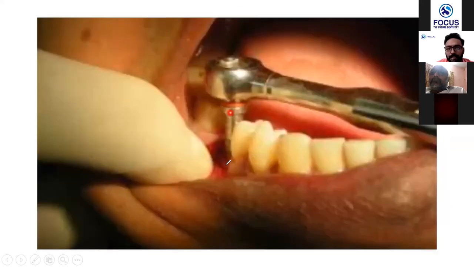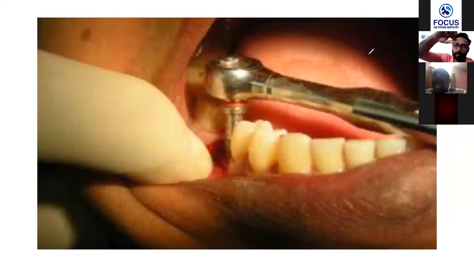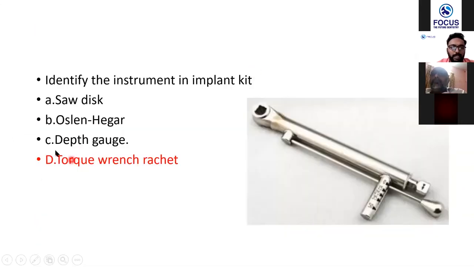It carries a driver, and the implant is driven inside using the torque wrench. So what do you mean by driven inside? When I drew the picture, I told you that into the bone we do an osteotomy, and in it the implant is kept. So you have to drive it in. You have a driver here. Initially, you can use your finger, but once it gets tighter or more resistance is felt, you can use this thing. It is a wrencher. It helps you to drive it inside with the help of this wrencher. Now, why is it called torque wrench racket?